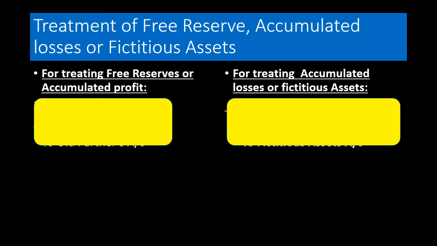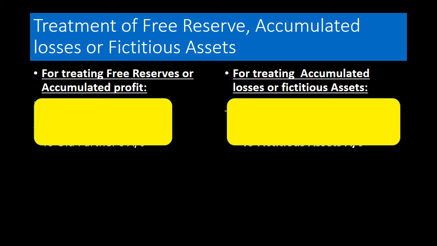Now, after knowing how to pass entries or record journal entries for treating revaluation of assets or reassessment of liability in revaluation account, let us start treatment of free reserve or accumulated losses or fictitious assets in case of admission of a new partner. First, for treating free reserves or accumulated profits.